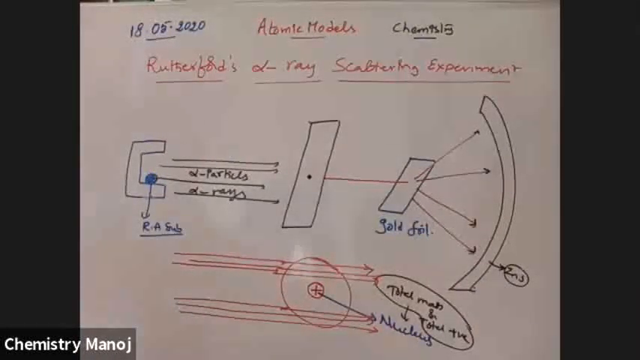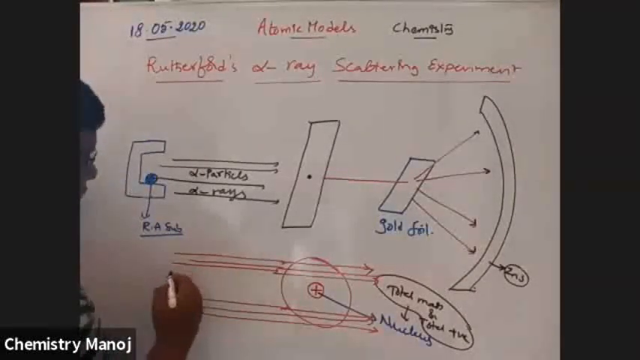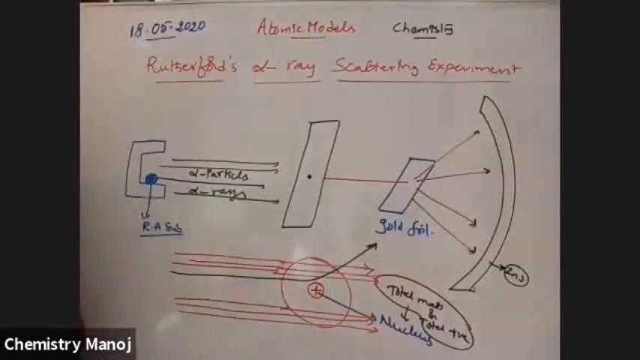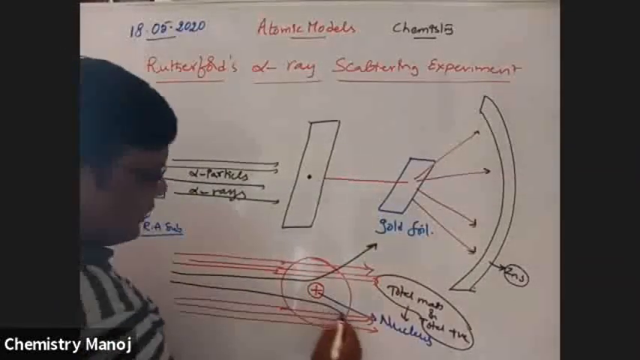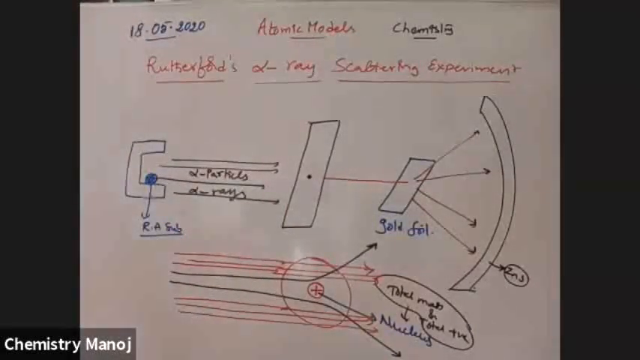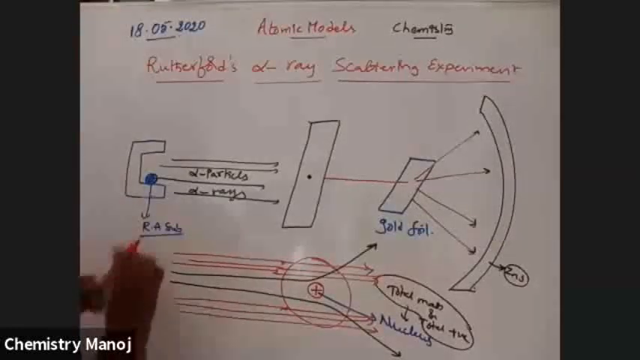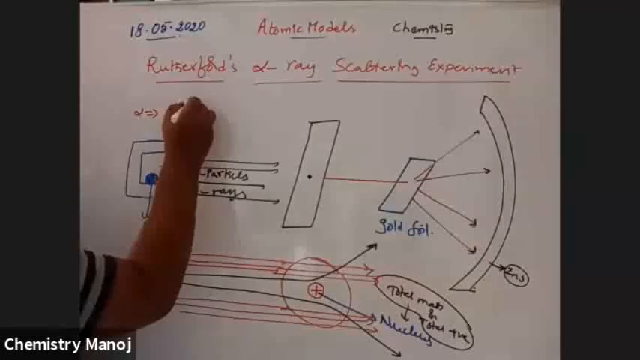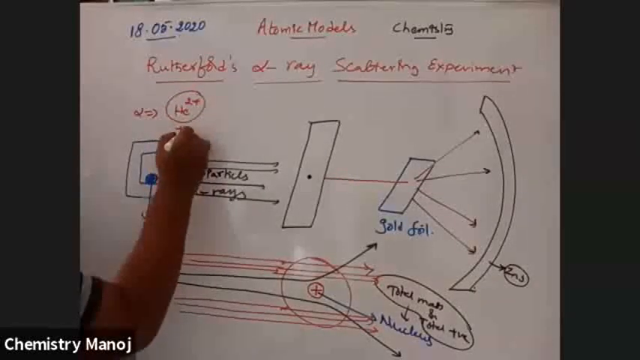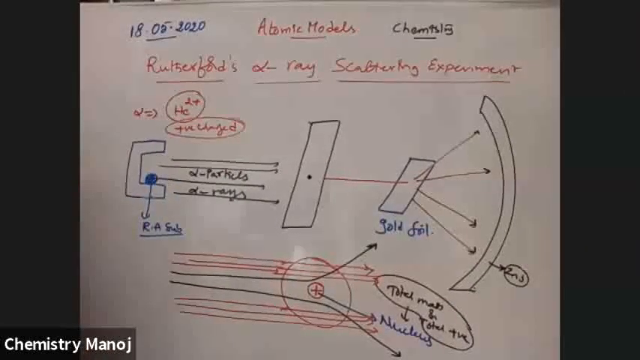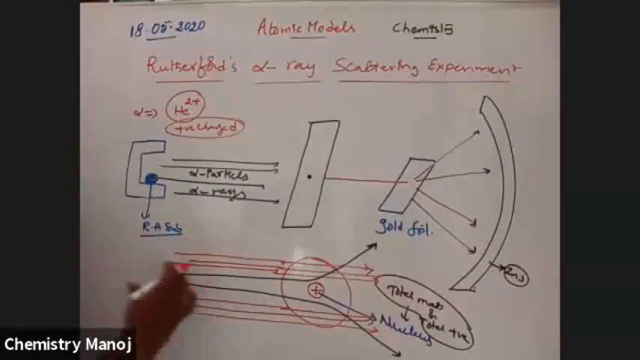Next, a few are scattered away from the nucleus, at certain angles. Alpha particles are nothing but He2 plus particles. An alpha particle is a positively charged particle. That means all these are positive particles.